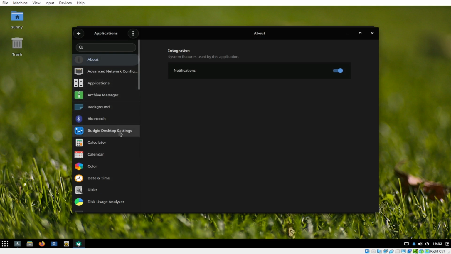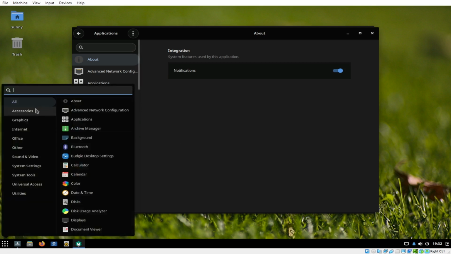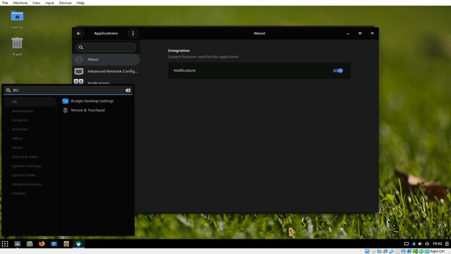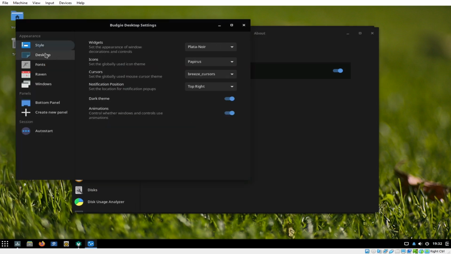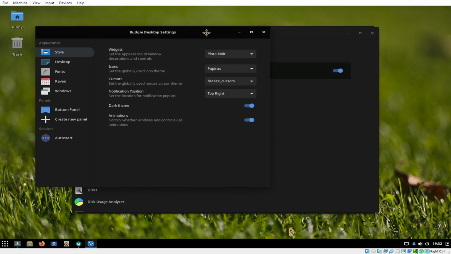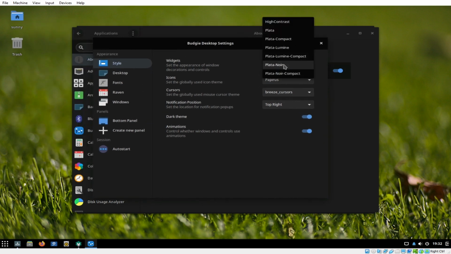Okay, we have here Budgie desktop settings. Or if we're having trouble locating it here, maybe what we can do is search for it here. Budgie. Okay, so we have here Budgie desktop settings. So we can actually change its looks for widgets, Plata Noir, icons, cursors.